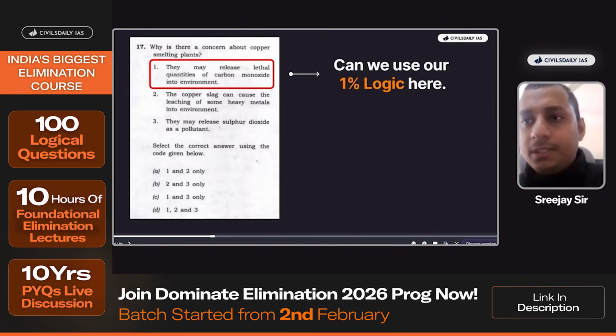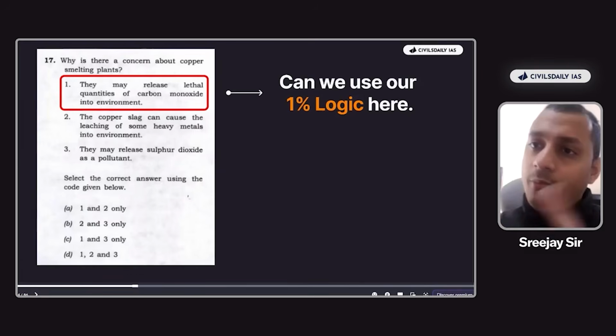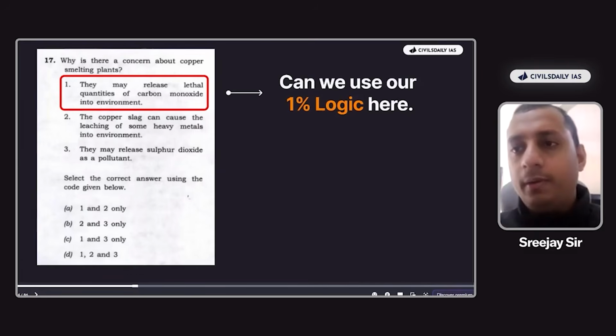This is something that UPC can say because UPC have facts regarding the same, that they don't release lethal quantities of carbon monoxide. What is something that UPC can never prove? That they may release quantities of carbon monoxide into the environment. If the statement was this, we can go with the 0.1% logic and say how can UPC prove the same? So therefore, in order to eliminate our 1% logic, what did UPC provide? UPC used the word lethal here.